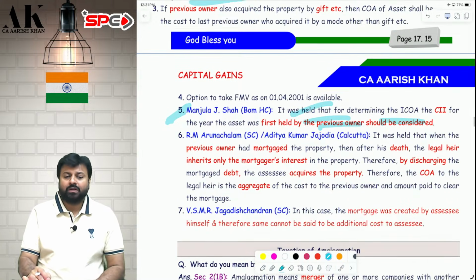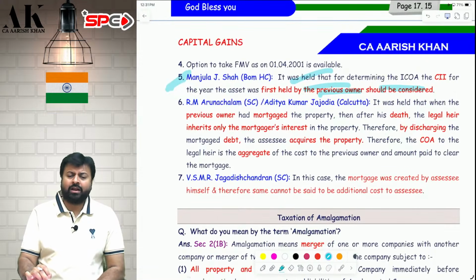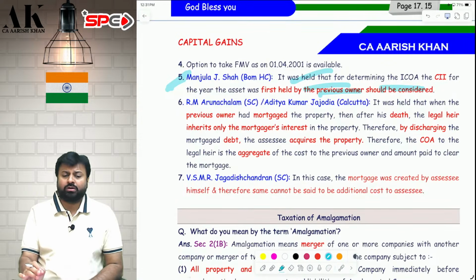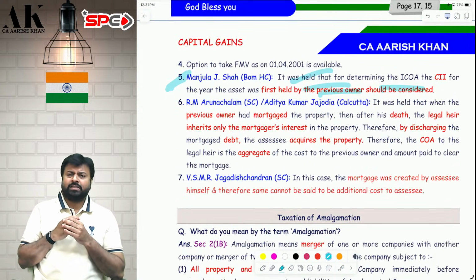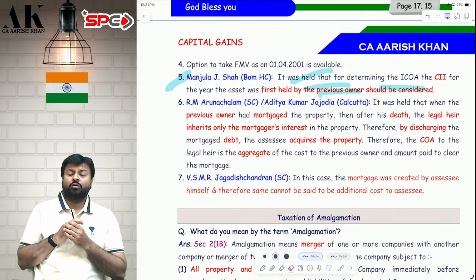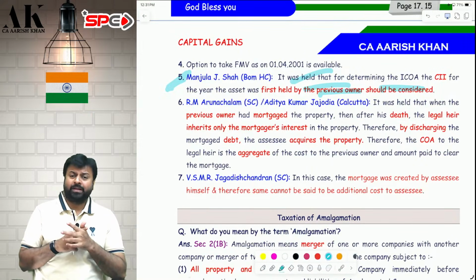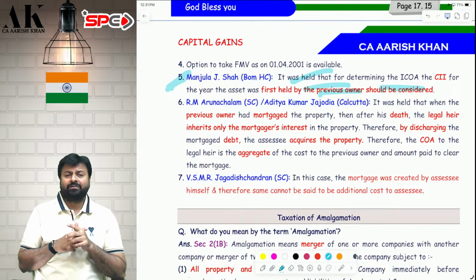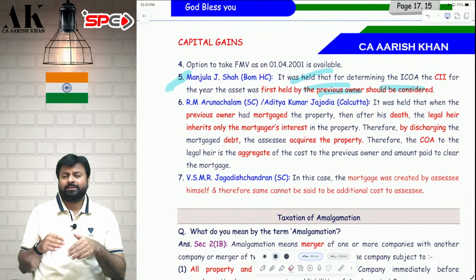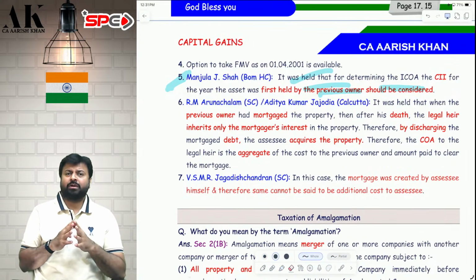Next one. Very important case laws over here. RM Arunachalam, Supreme Court. Aditya Kumar Jajodia, Calcutta High Court. Very important judgment. What has happened in this case? There was an assessee who purchased one property of 10 lakh rupees, for example. After that, he took a loan. He mortgaged that property. He took a loan on that property of 8 lakh rupees.